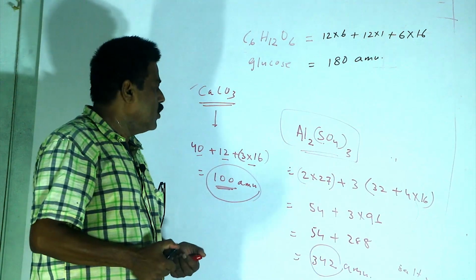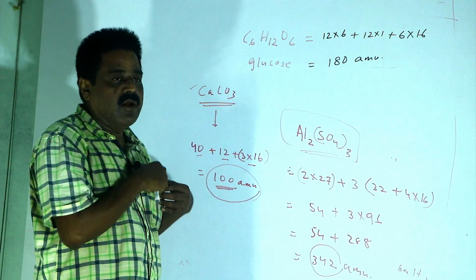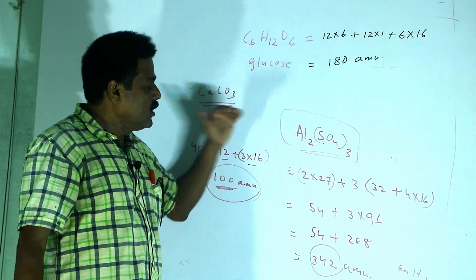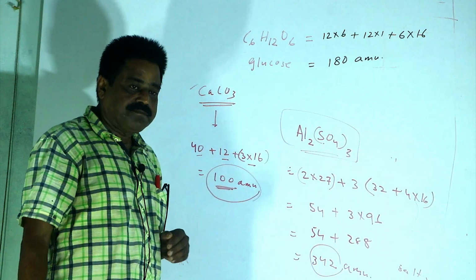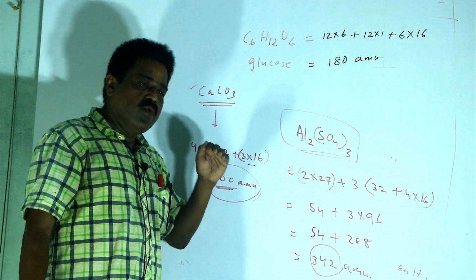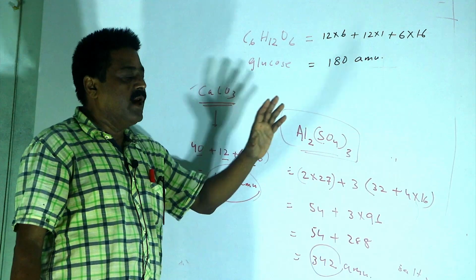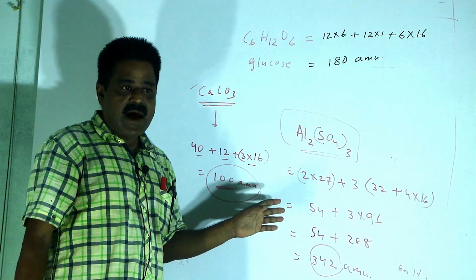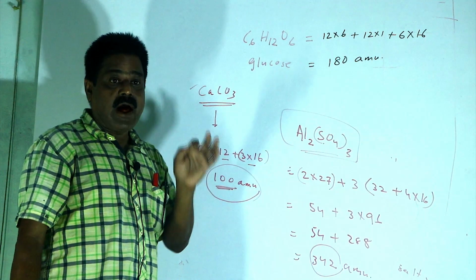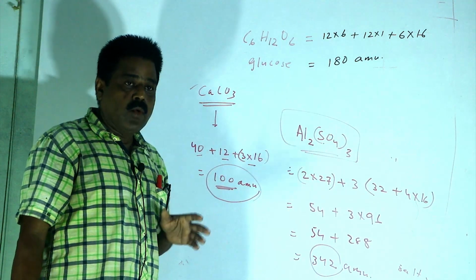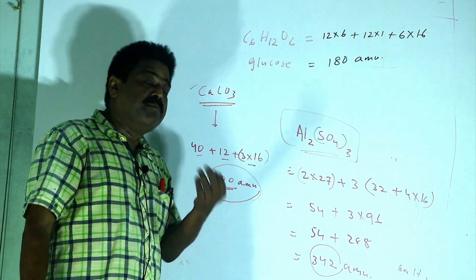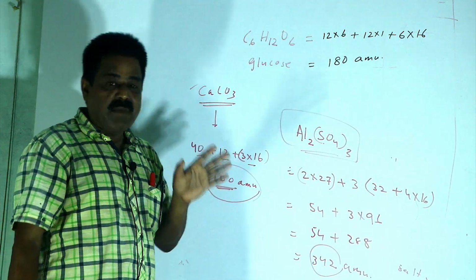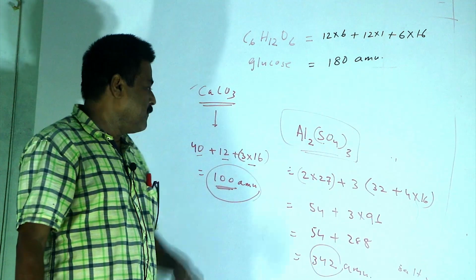You have to remember the atomic mass of the element, then only you can calculate the total molecular mass of the substance. Knowing the molecular or atomic mass, we can know the composition of a compound. The composition of a compound can be known from the formula. And to determine the exact formula of a molecule, we have to know what is molecular formula and what is empirical formula. At first, the empirical formula is to be known by the percentage of the element.